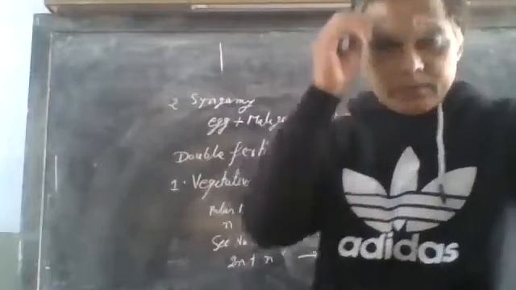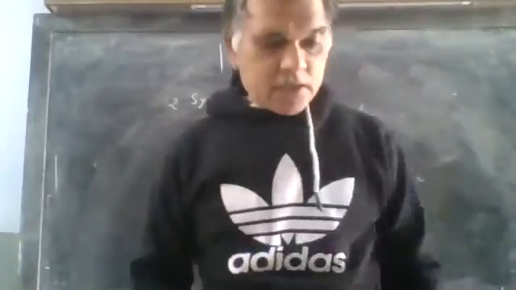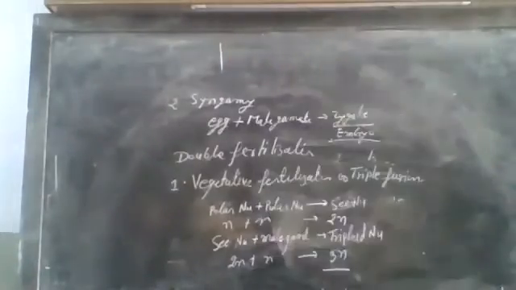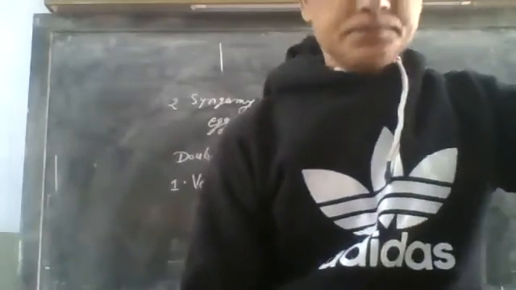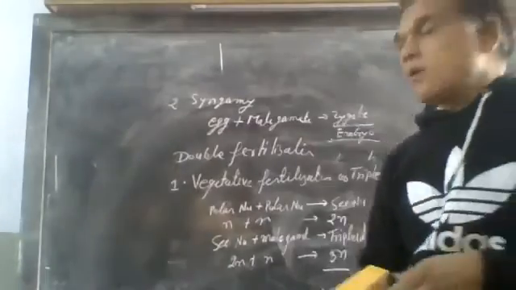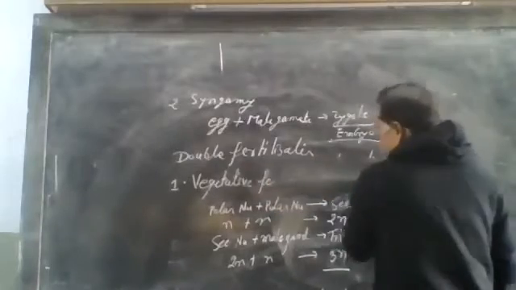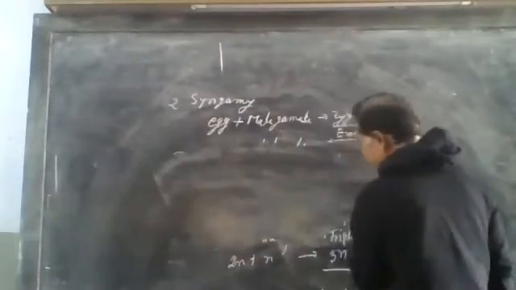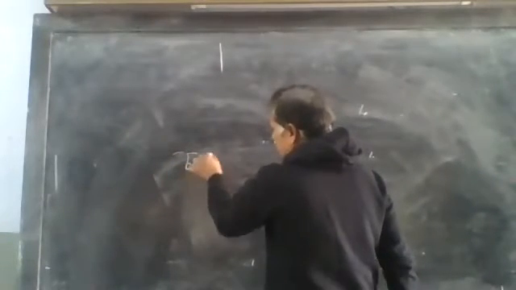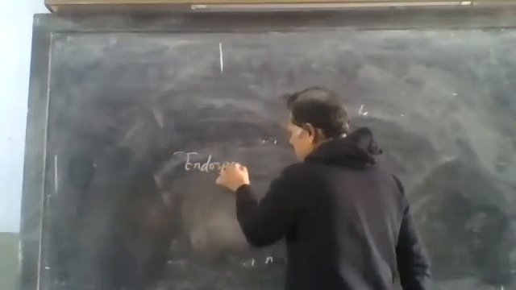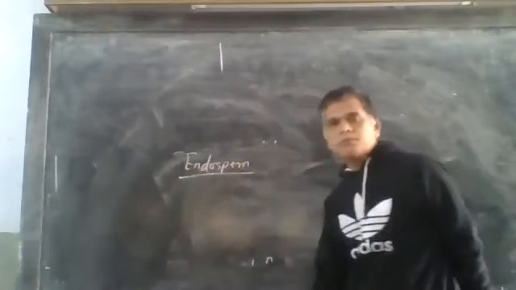In post fertilization events, firstly the endosperm develops, and after that the embryo will develop. So now we discuss the development of endosperm.